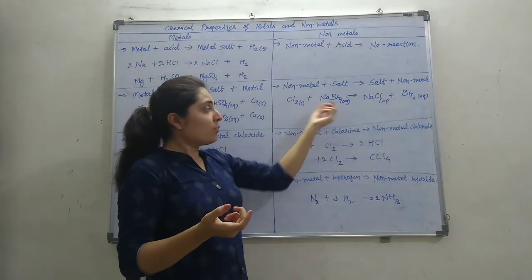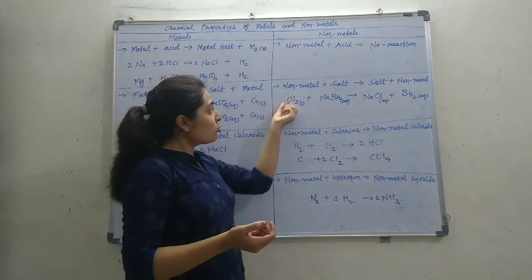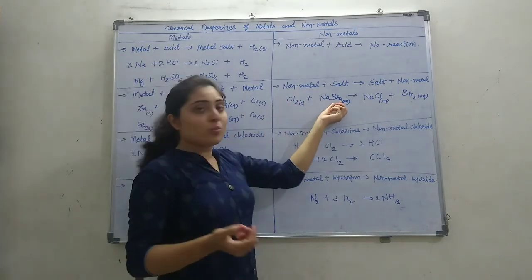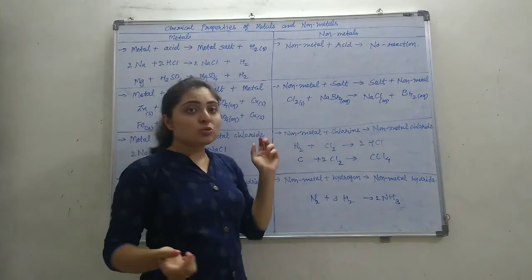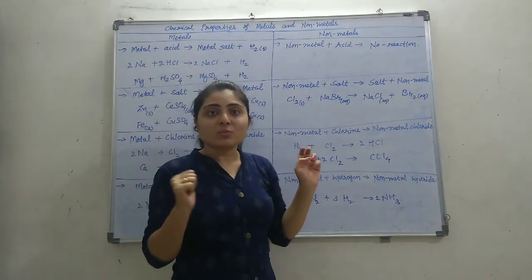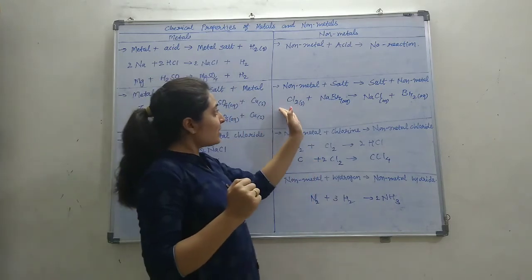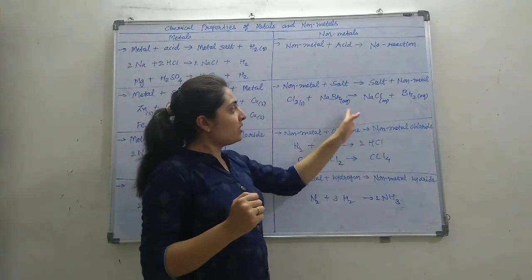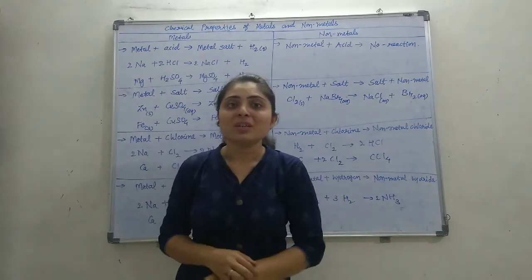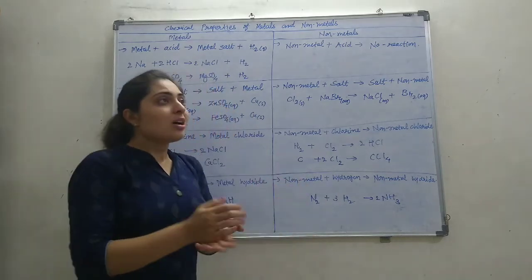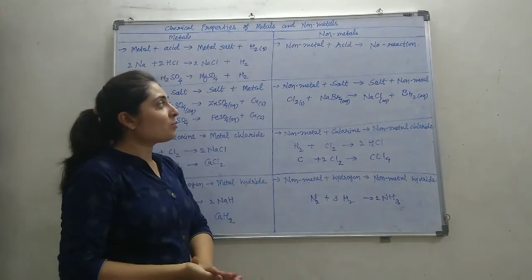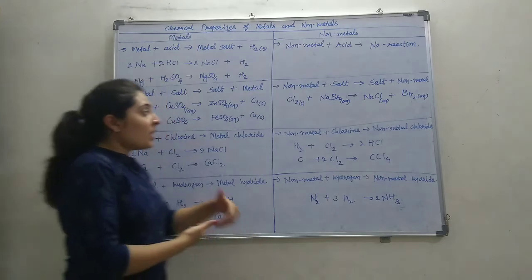Chlorine is a non-metal, bromine is also a non-metal, but of these two, chlorine is more reactive than bromine. So chlorine will displace bromine, making NaCl, and bromine will be released. So this type of reaction is also possible in non-metals.